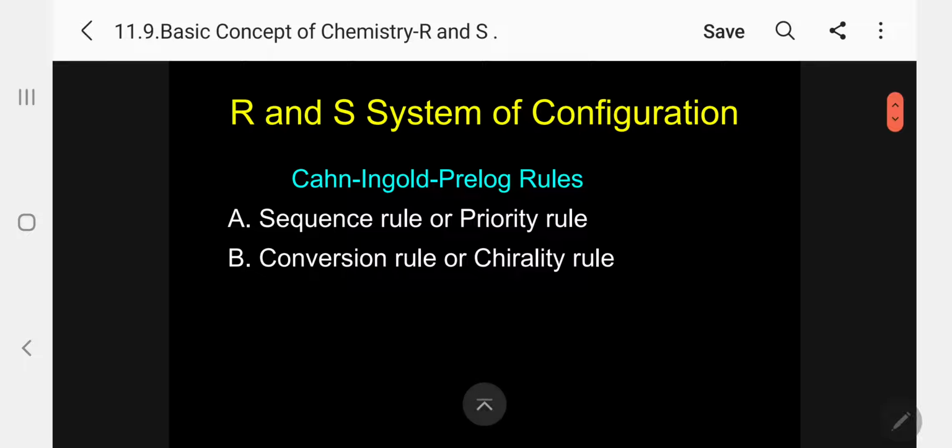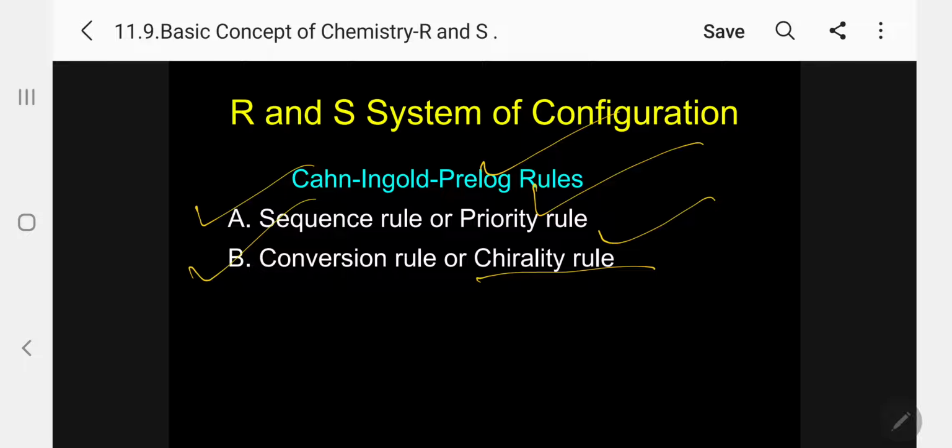The R and S system of configuration consists of 2 subrules. According to the Cahn, Ingold, Prelog rules, there are 2 subrules: A, sequence rule or priority rule; B, conversion rule or chirality rule. Let me discuss one by one.